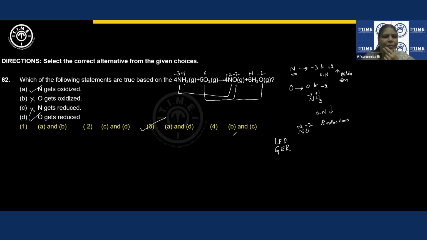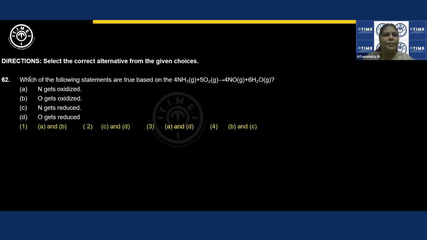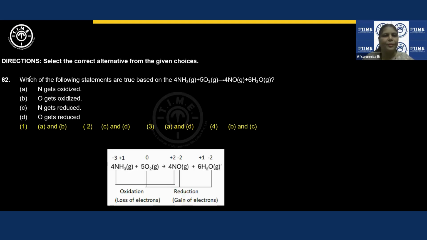I guess in the key they have given B and C, but this is the correct answer. So A and D should be the correct option. If you want, you can take the screenshot of this. I have given the reaction as well as shown the change in the oxidation state.